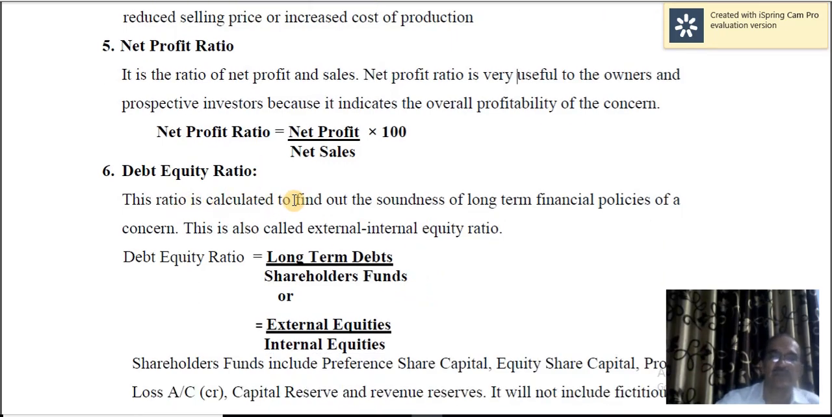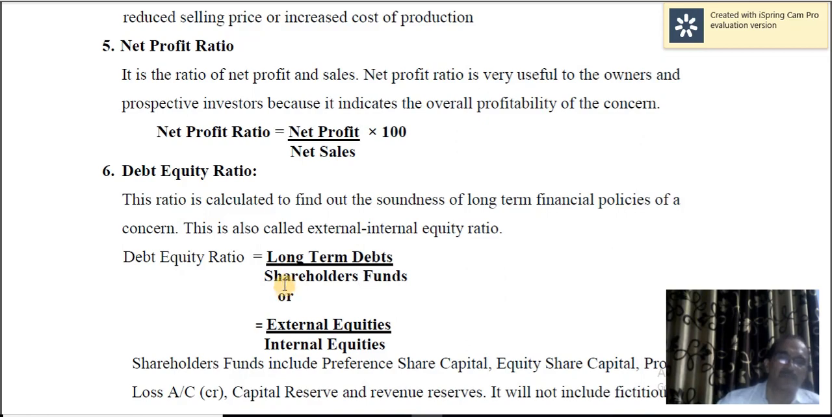Debt equity ratio. This is a ratio calculated to find out the soundness of long-term financial policies of the concern. Whether the concern is financially solvent, whether it is in a position to pay up the liabilities in full. So what is the share of debt in the total assets of the concern? Similarly, what is the share of shareholders in the total assets of the concern?